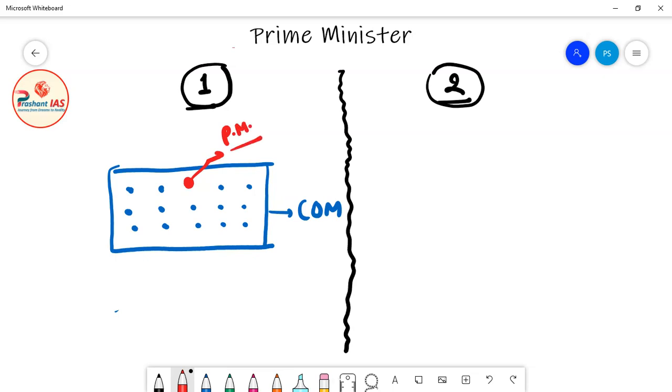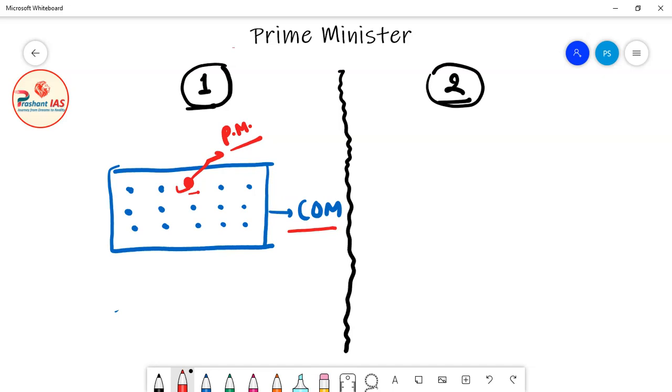Now friends, the first school of thought says that definitely the Prime Minister is a member of Council of Ministers. As you can see in the diagram, all these dots are drawn in the rectangle called Council of Ministers, and similarly this red dot is also drawn in it.